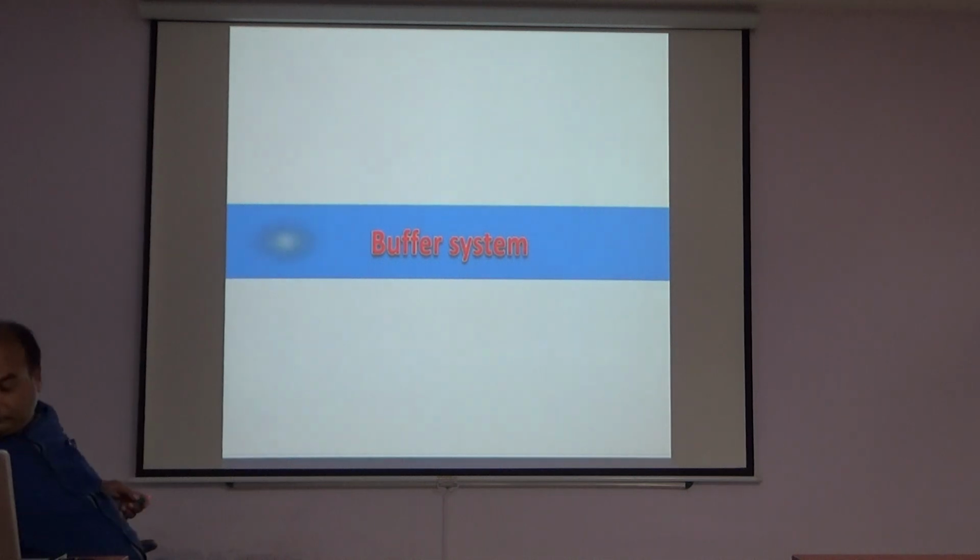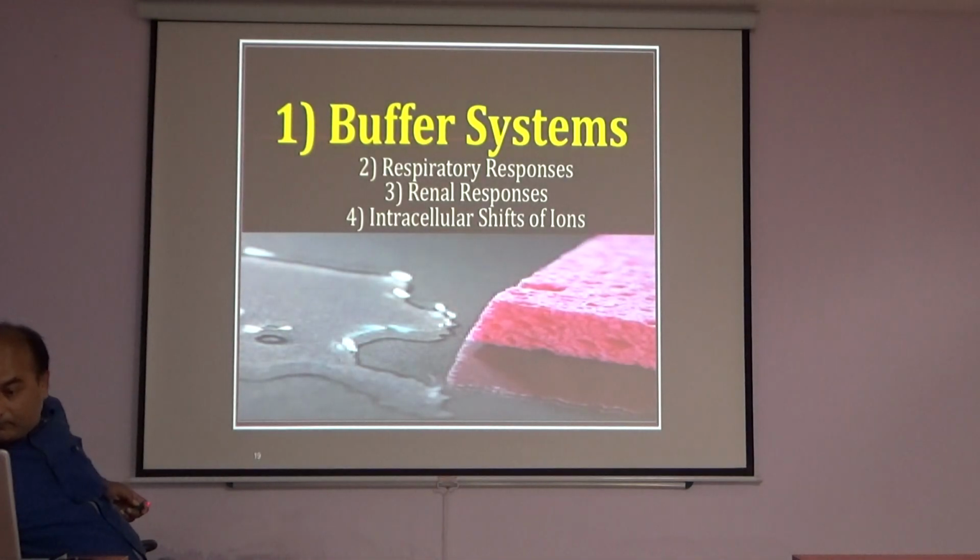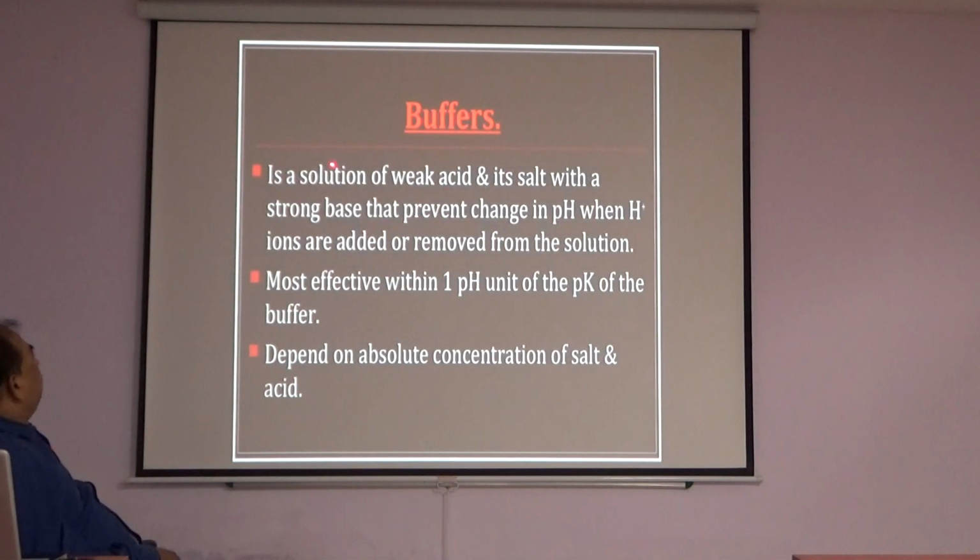Buffer system. A buffer is a solution of a weak acid and its salt with a strong base that prevents change in pH when hydrogen ions are added or removed from the solution. It is most effective within 1 pH unit of the pK of the buffer and depends on the absolute concentration of salt and acid.